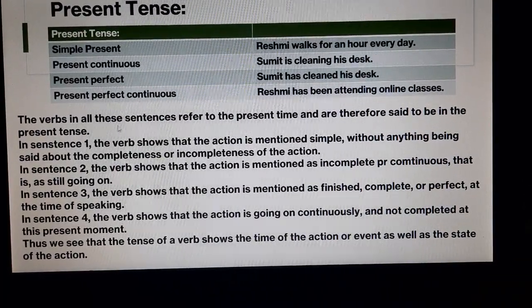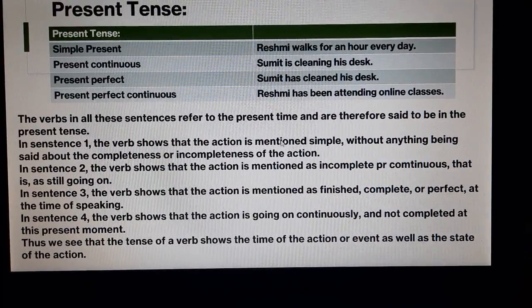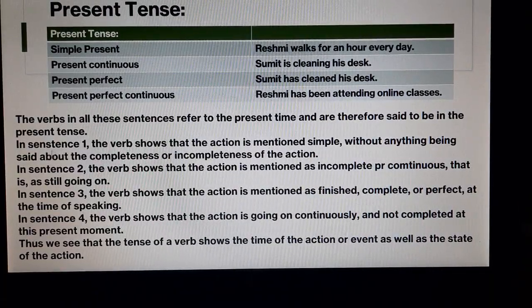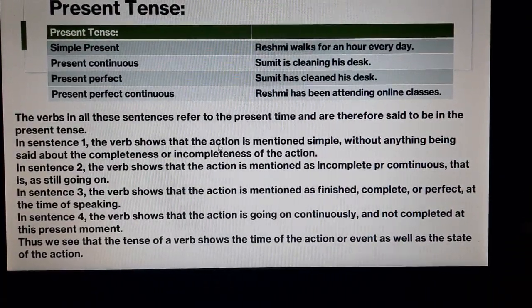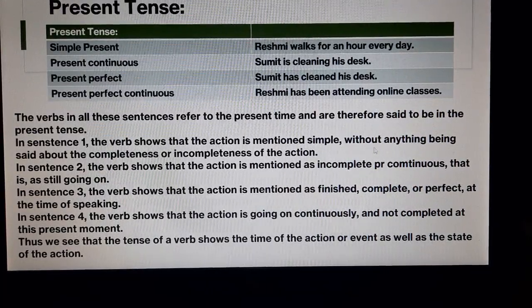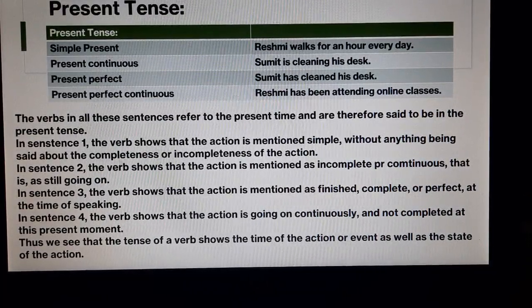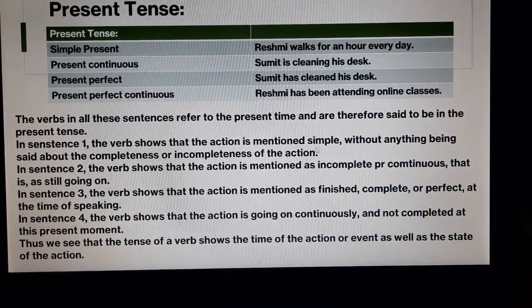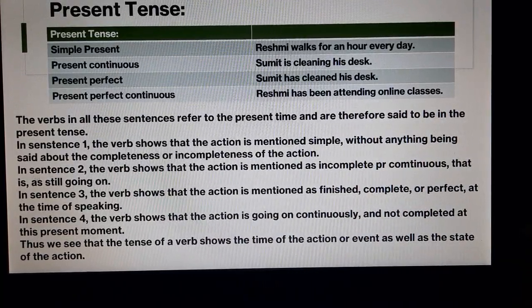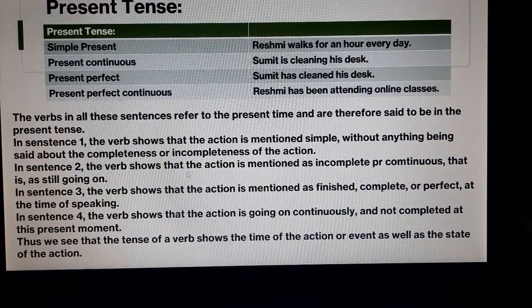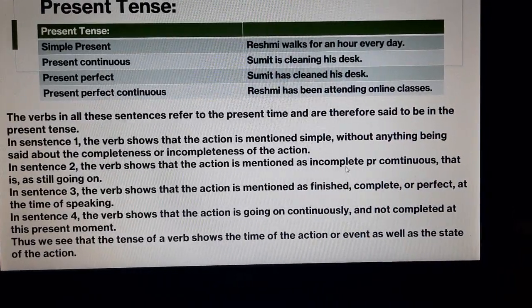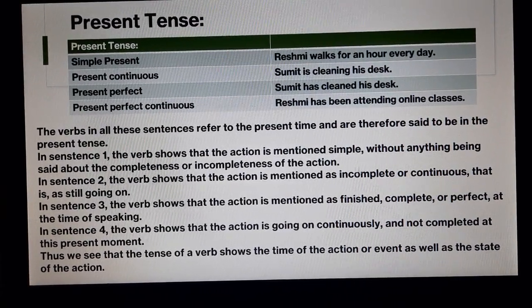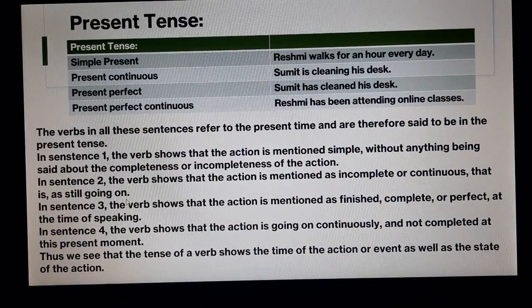So, the verbs in all these sentences refer to the present time and are therefore said to be in the present tense. In sentence 1, the verb shows that the action is mentioned simply, without anything being said about the completeness or incompleteness of the action. In sentence 2, the verb shows that the action is mentioned as incomplete or continuous, that is, as still going on.